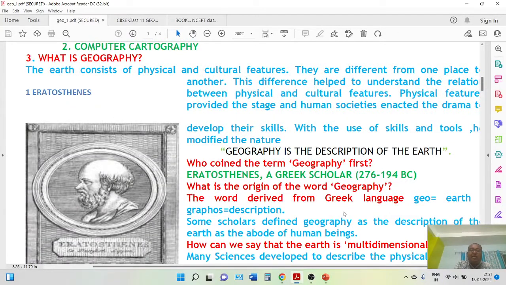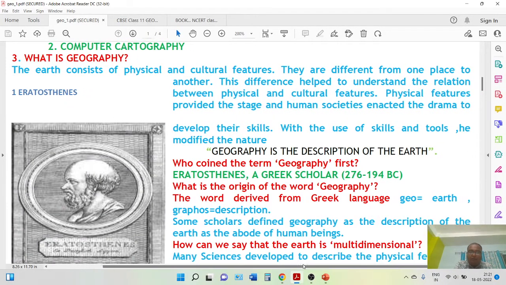First is, what is geography? I hope you remember the earth consists of physical and cultural features. We all know the relationship between the physical and the cultural features is known as geography. Particularly, geography is the description of the earth. We have divided the word geography: geo means earth and graphos means description.